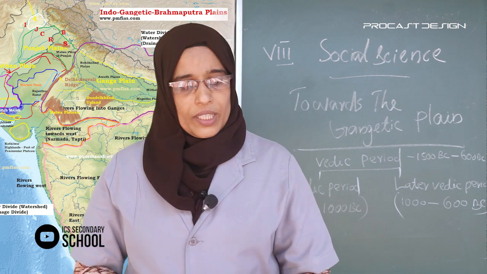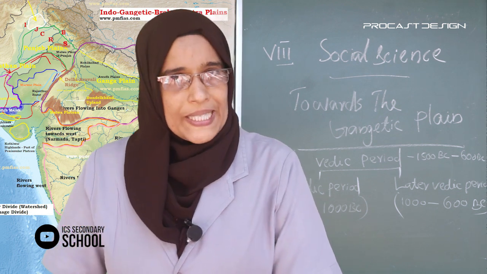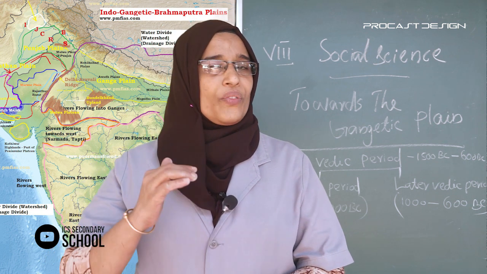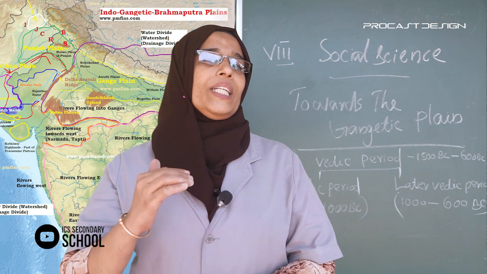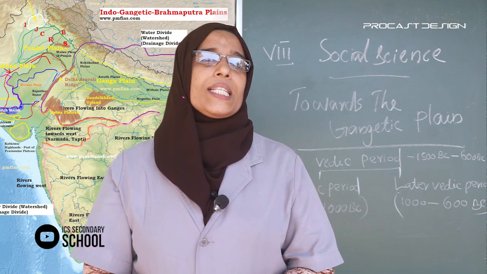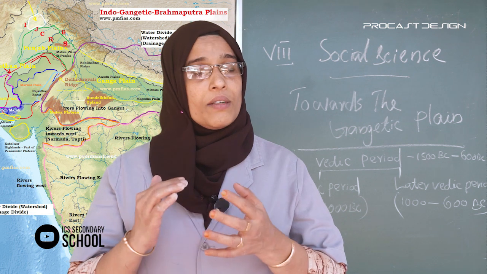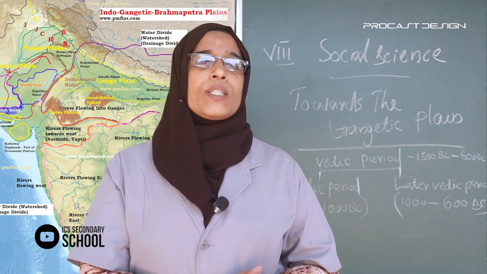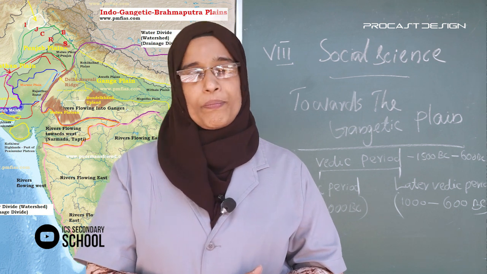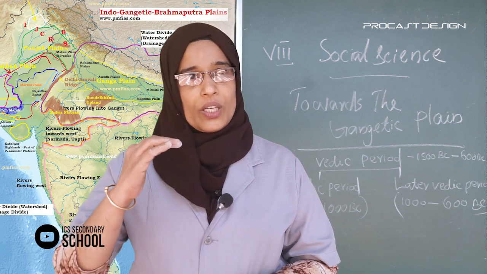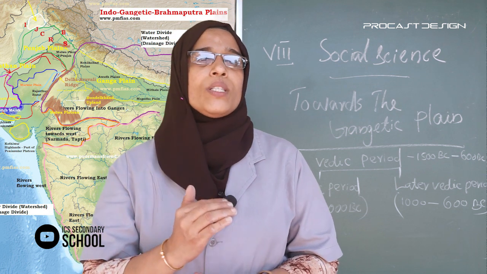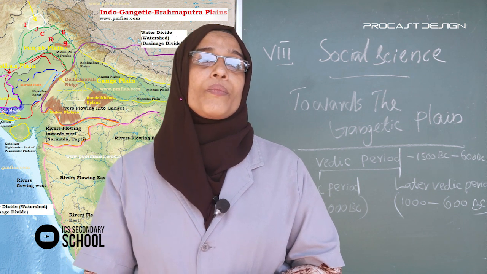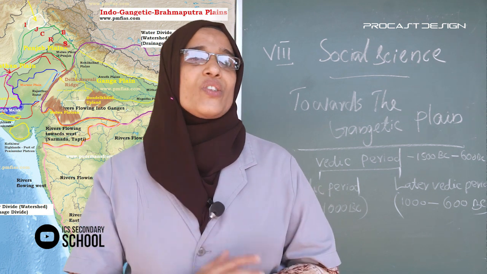Next part: the rise of cities. The fertility of the soil and the use of iron tools made the Gangetic plain a better agricultural land.